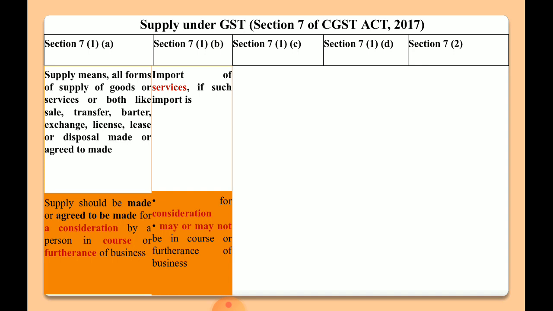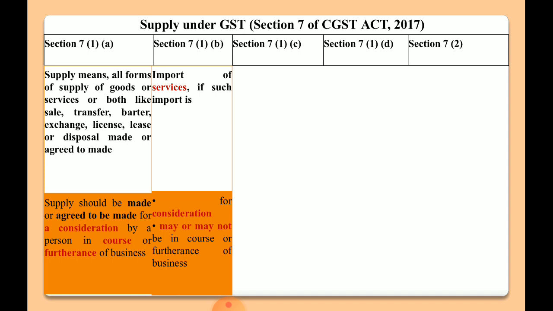It means in order to satisfy section 7(1)(b), the supplier should be outside India, the recipient should be in India, and we are importing services only, not goods. The import should be made for consideration, which may or may not be related to business. It means it may be in the course of business or may not be in the course or furtherance of business. So the basic difference between section 7(1)(a) and 7(1)(b) is that in case of section 7(1)(a) we have to satisfy both the conditions.